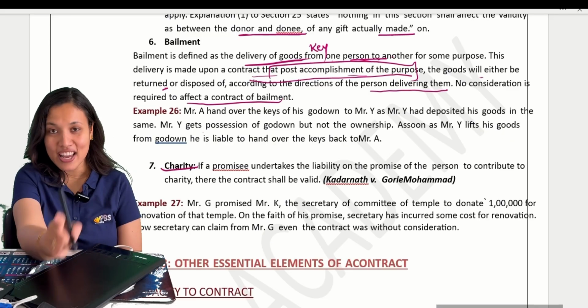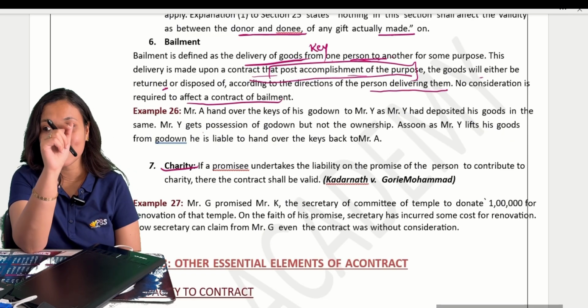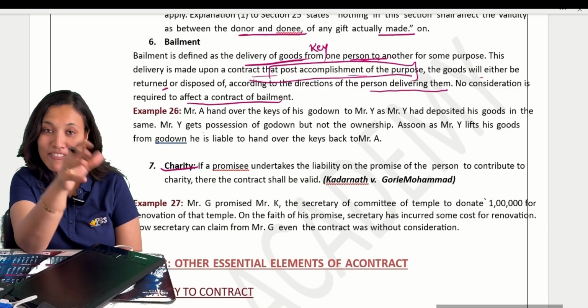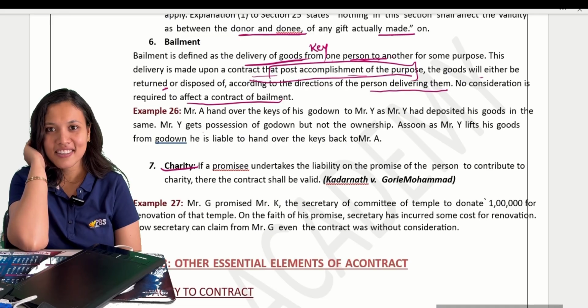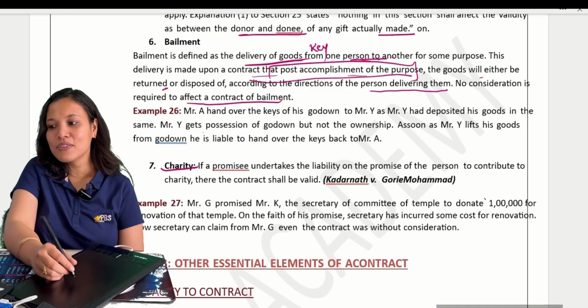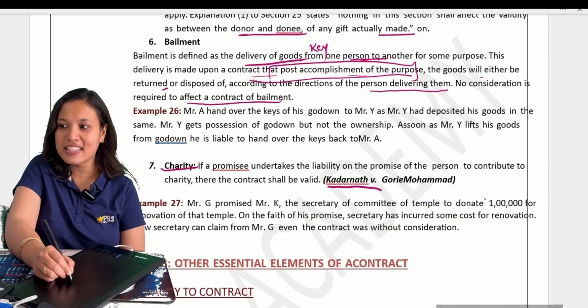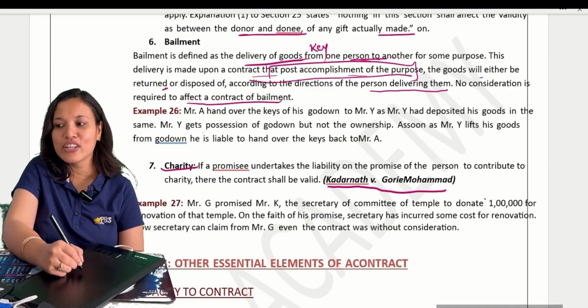Now the last one is charity. In case of charity also, suppose you have promised that you will donate 10,000 to this particular temple and afterwards you don't donate. Can that temple recover the amount? So let us read this case law and then you decide. Kedar Nath versus Gauri Muhammad. What happened?